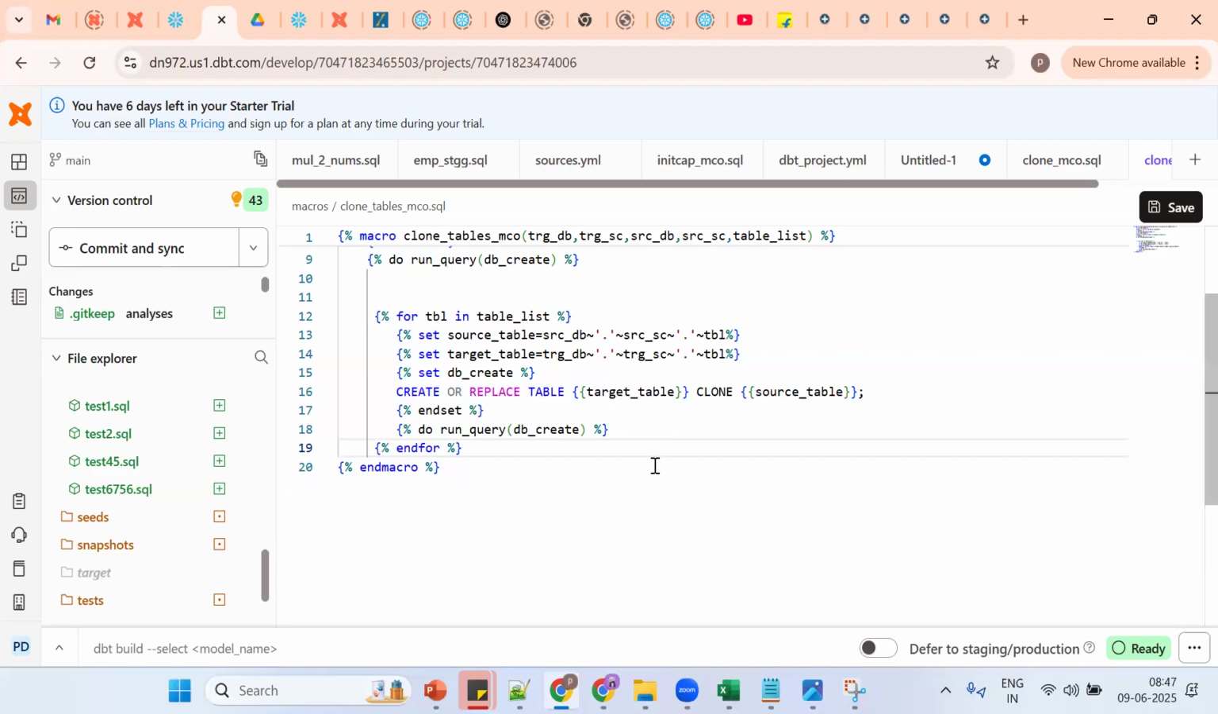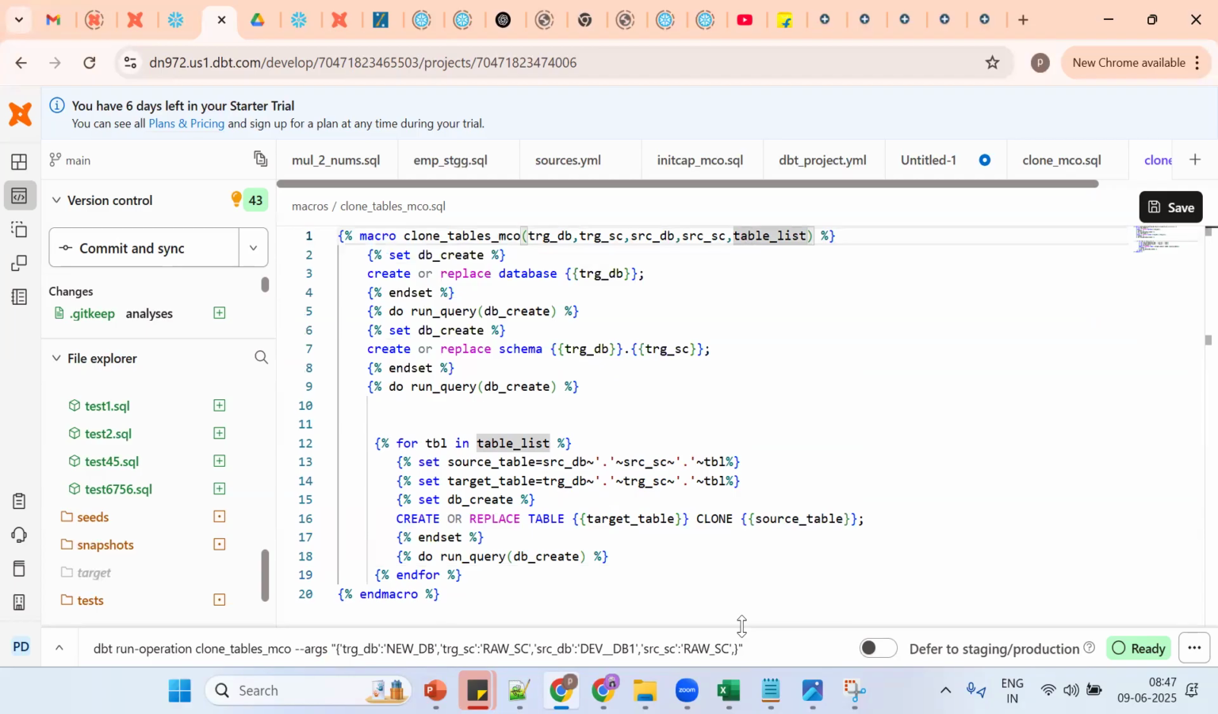Okay, so now how many arguments? Totally 4 arguments, 4 plus 1, 5 arguments. So source database, target database, source schema, target schema. Now tell me, what are we getting? We are getting table list, nothing but what? More than one record. So for more than one record, we should go for what concept? Go for array list, array.